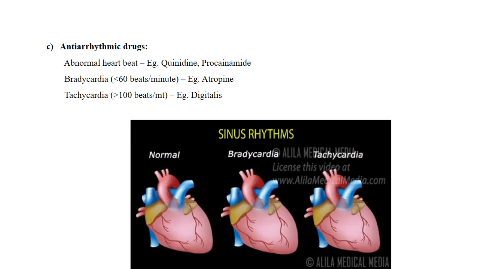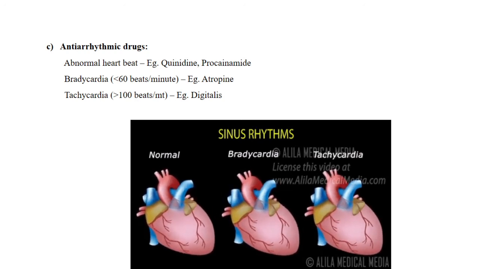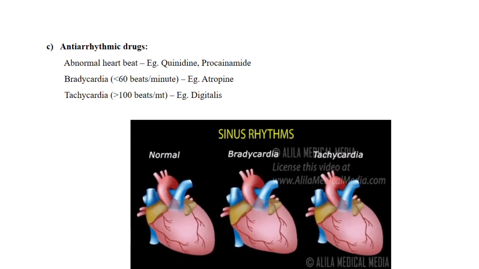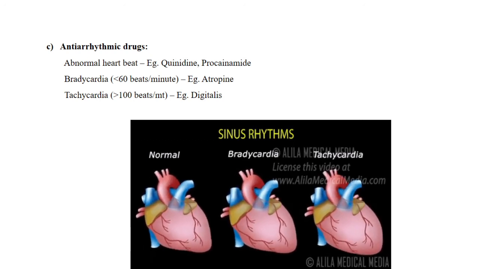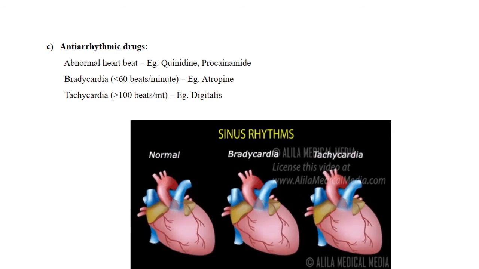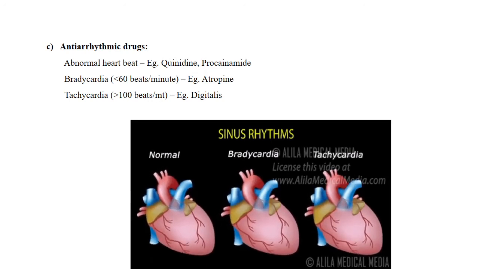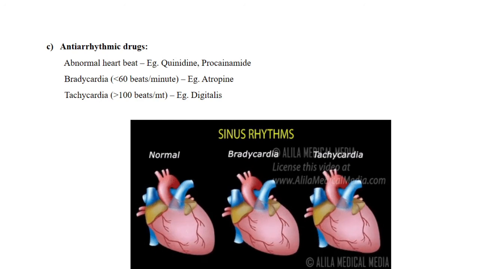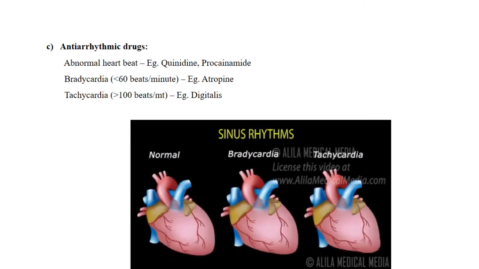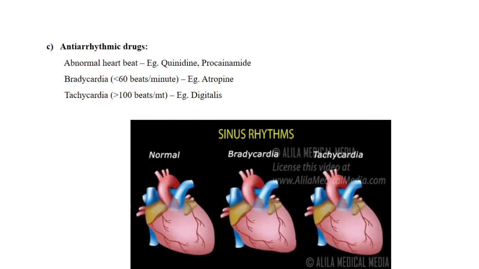So here, any disturbance in our heart rhythm is called arrhythmia. Our heartbeat can be slowed down or can be speeded up. When it is slowed down, that is called bradycardia, and when it is speeded up, that particular condition is called tachycardia.